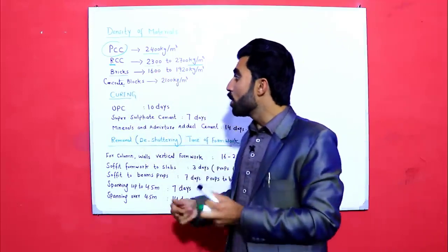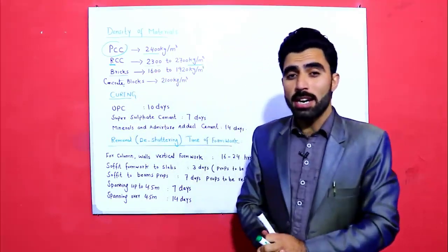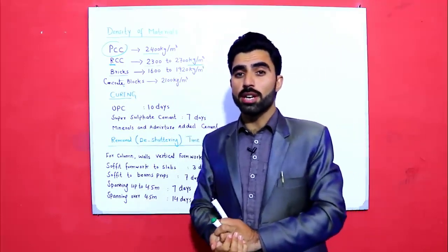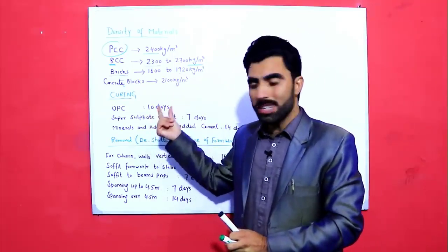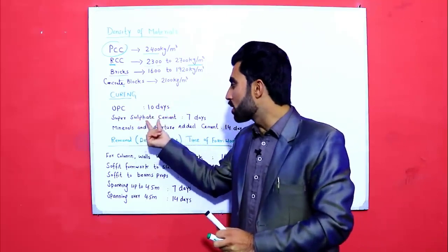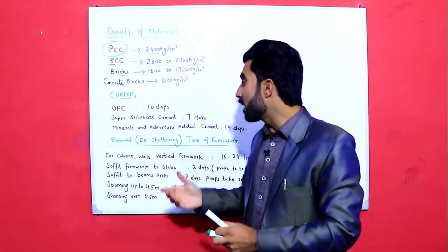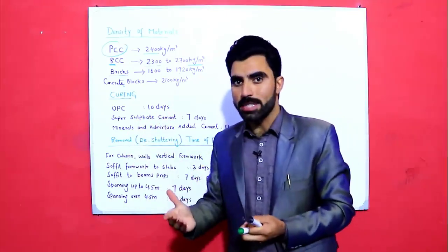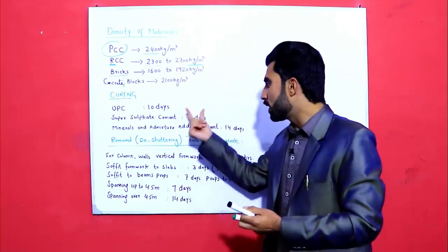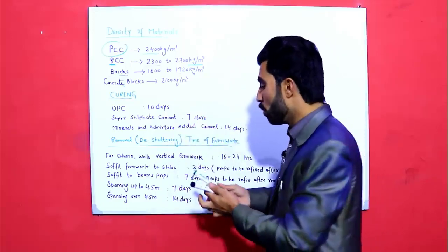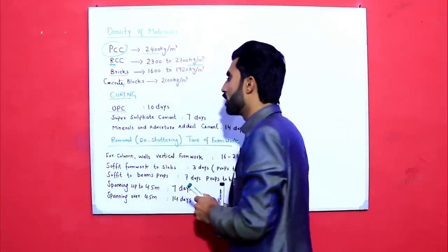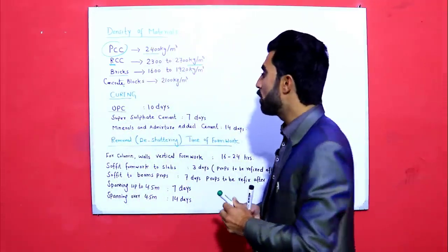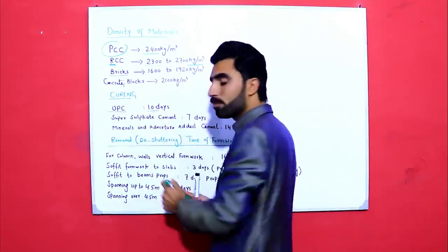Okay, the second one is curing. Many students ask me, sir, what is the curing time for OPC cement, ordinary Portland cement, for super sulfate cement, and for mineral and admixture added cement, we have different days. So for OPC, ordinary Portland cement, the curing time is 10 days.